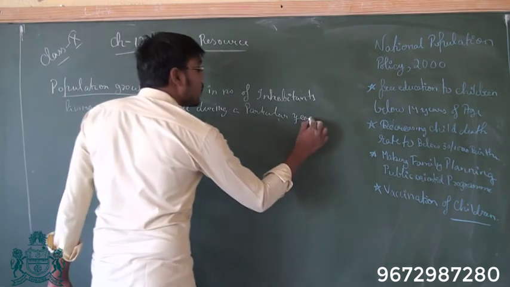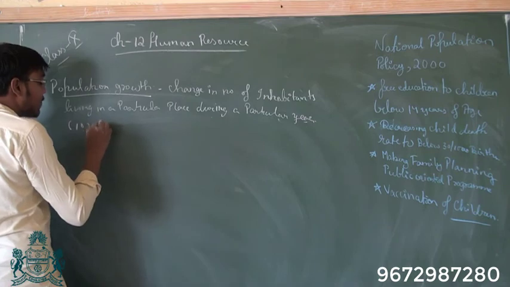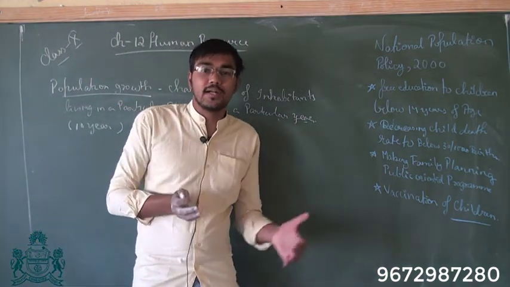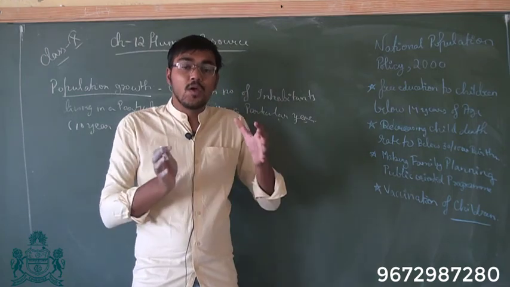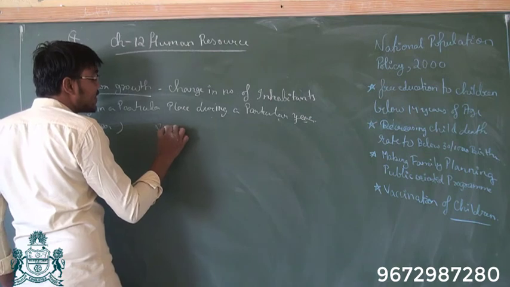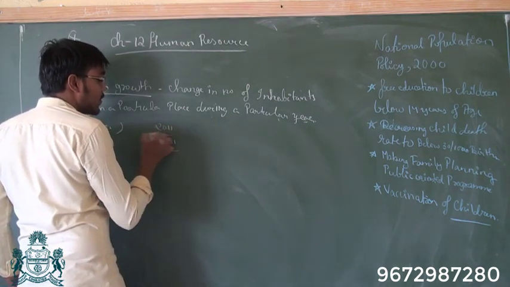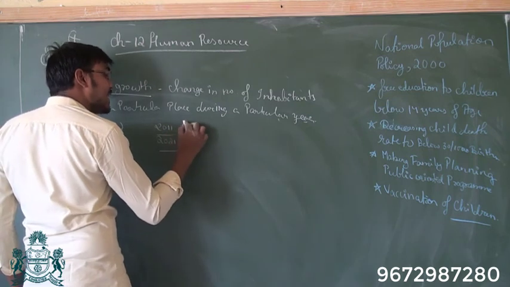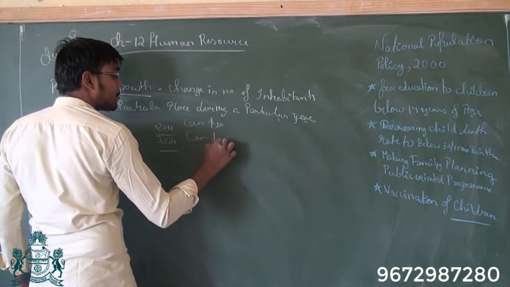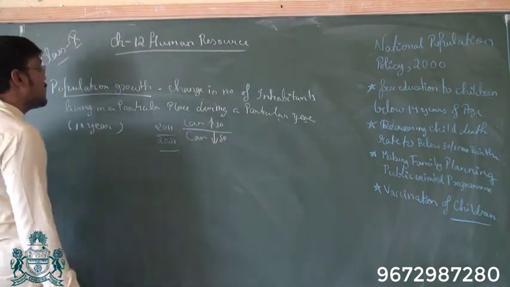Now in case of India we take 10 years. So we look at India, or Rajasthan, or a particular place, and ask what was the change in population. How many people were living there in 2011 and how many are living there in 2021. Population can increase or it can decrease. So this is the population growth.